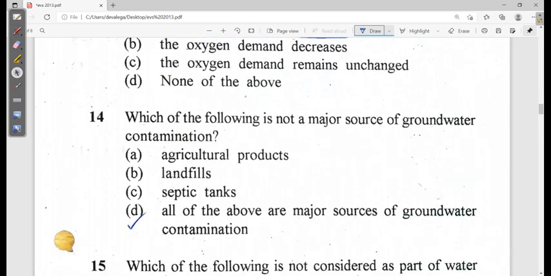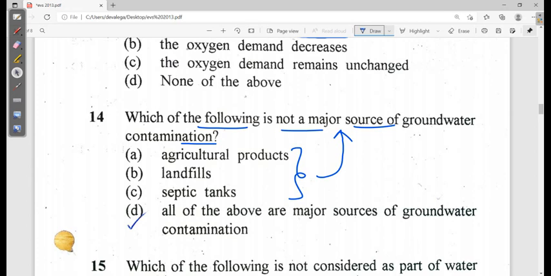Now next, which of the following is not a major source of groundwater contamination? Agriculture products, yes. Landfills, yes. Septic tanks, yes. They all actually are major sources. All of the above are major sources of groundwater contamination. Option D is looking right.